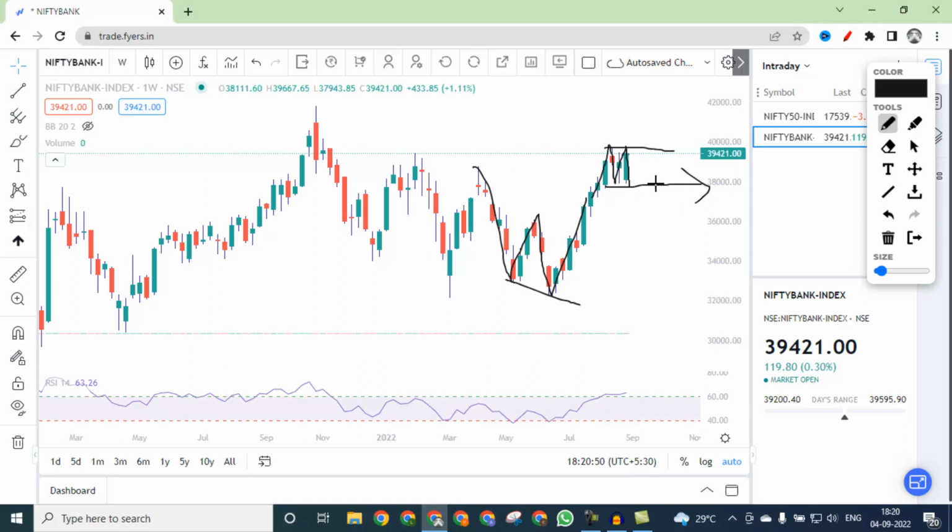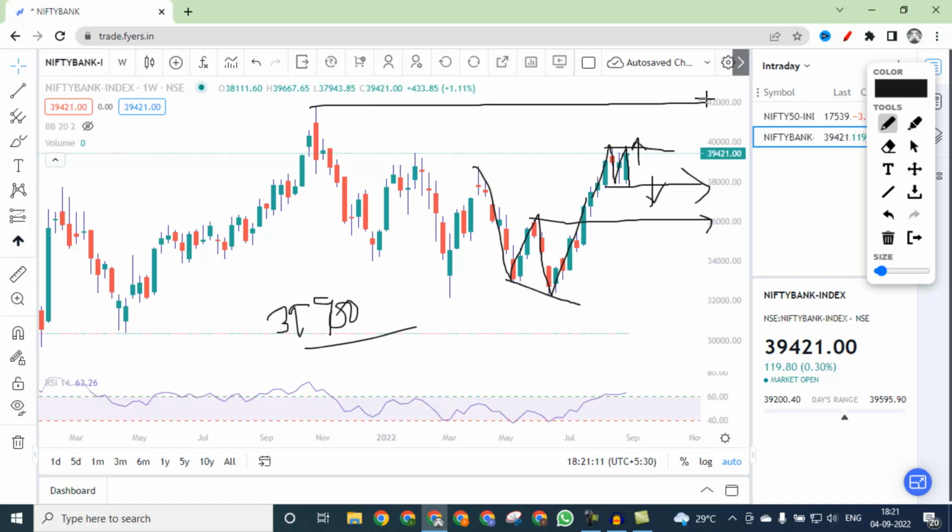If it breaks below 38,000, then 36,000 will be our next target in September month. Above 38,900, 39,900, some move will come, which may take it to near 42,000, where resistance will be faced again. So that is on the weekly time frame basis, and it's looking positive.